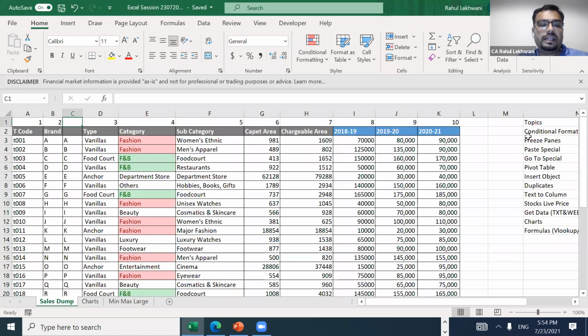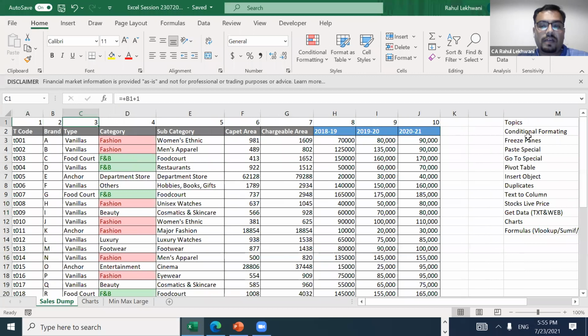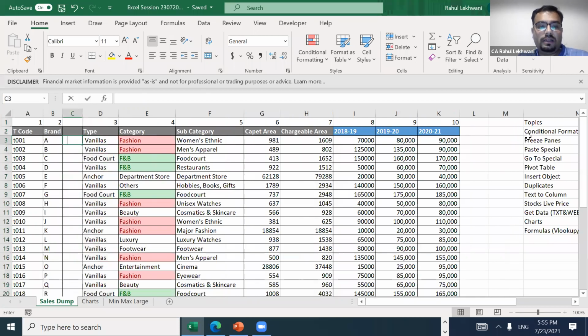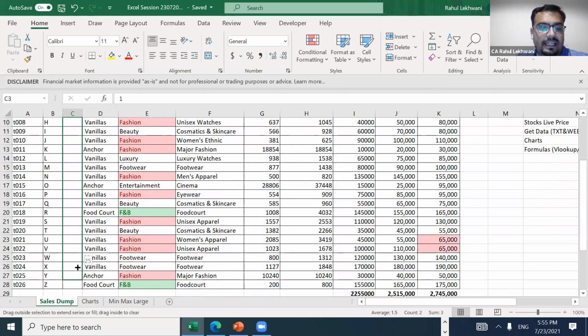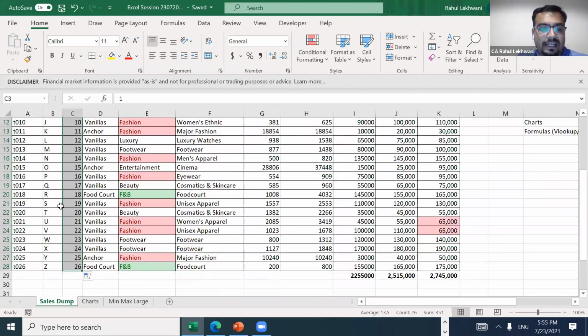So all these duplicates have been removed. One more important formula which I want to discuss is, supposing you might have seen this formula, if I write 1, 2, and then select both and drag it, it will go till the 28th line item, 26, 27, whatever the line items are there.